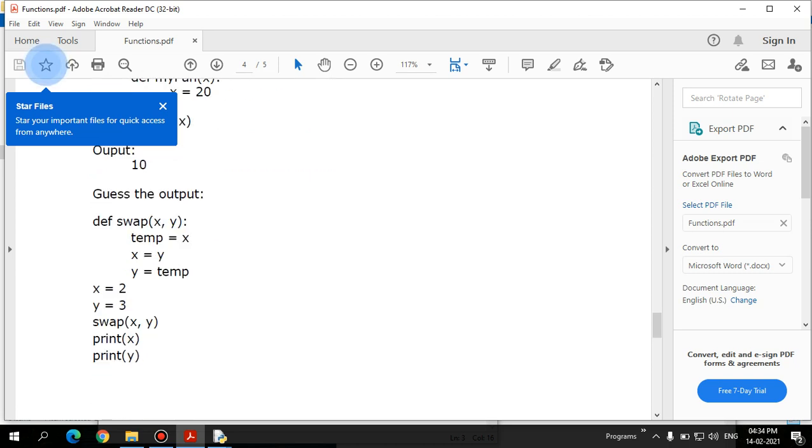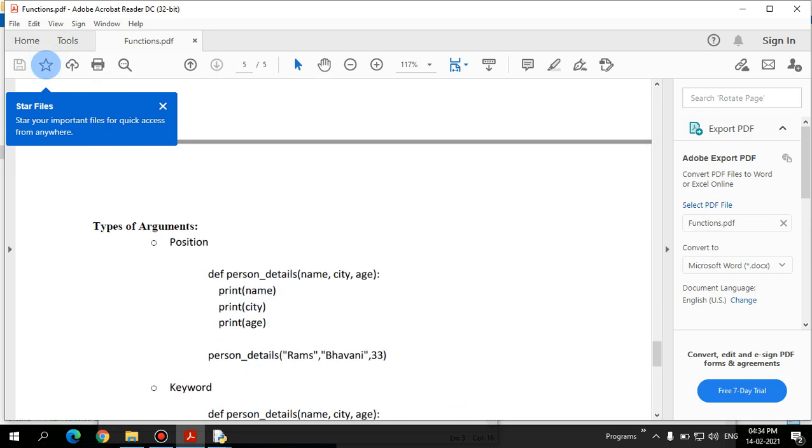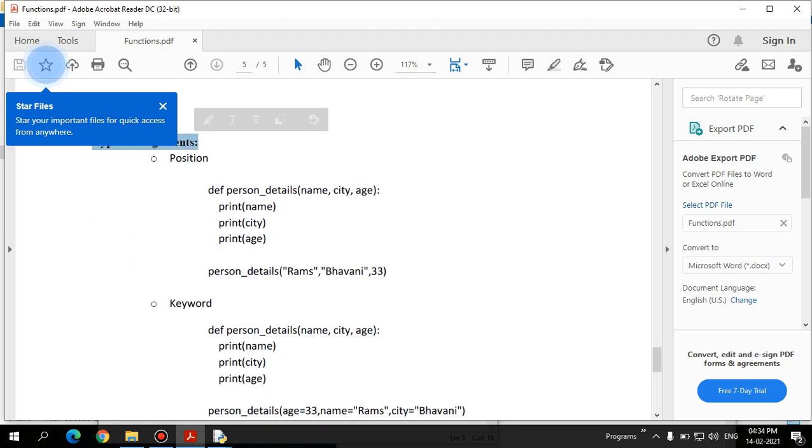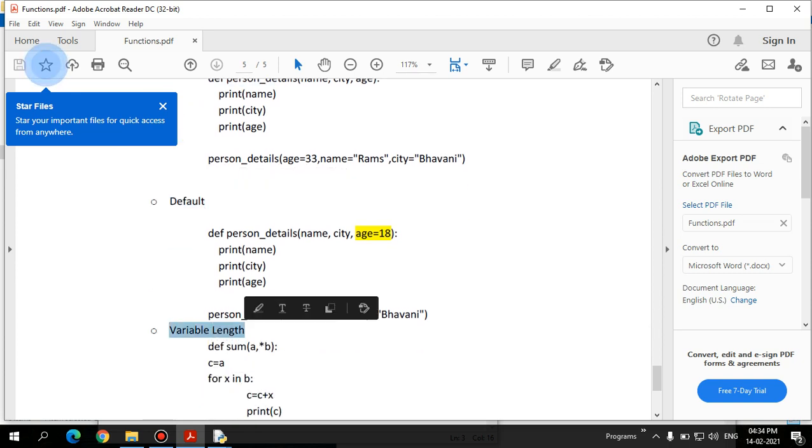So the reflect is going to change in that original value or not, right? So that is how it takes. So here, if you take the types of arguments, we have 4 supported arguments in case of Python. In these four types of arguments, the first one is positional argument, the second is keyword argument, the third one is default argument, and the fourth one is variable length arguments. So these are all 4 types of arguments that are supported in Python.